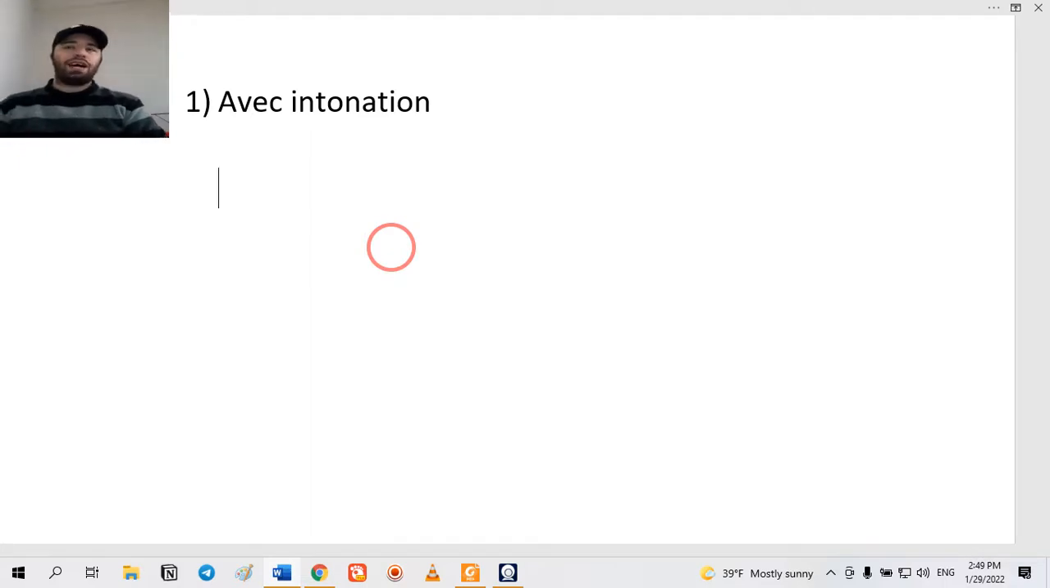But how can we make the question in this form? It is really easy, guys. You only say your question, and in written form you put a question mark at the end, and you say it with your voice, with your intonation. From the beginning, you must say it with a low voice, and after that, towards the end of the sentence, you make your voice go up. Like this, for example, you want to say, do you live here? Vous habitez?